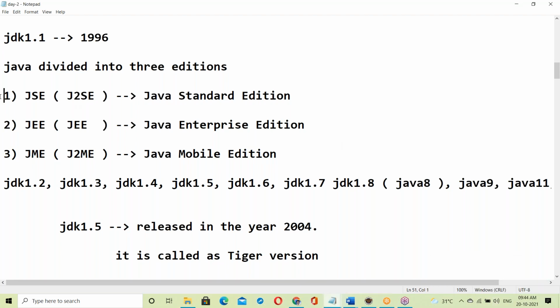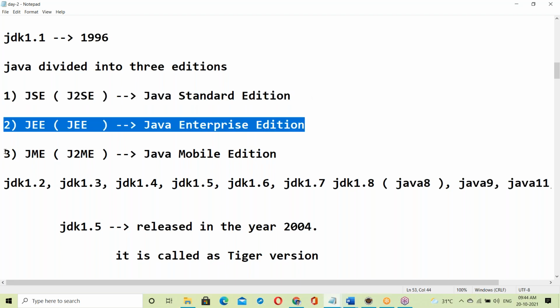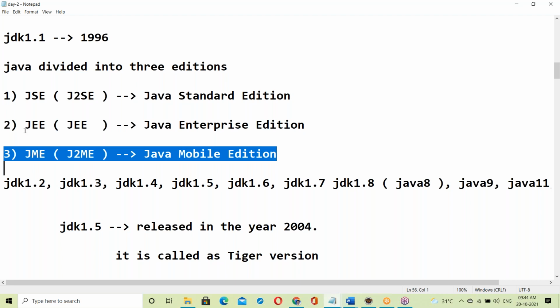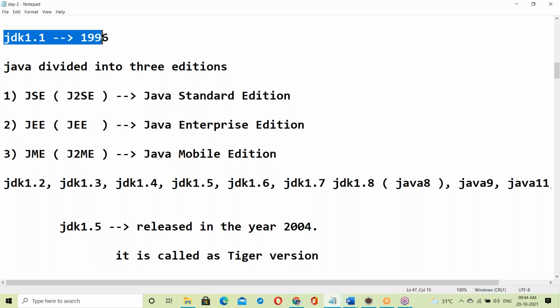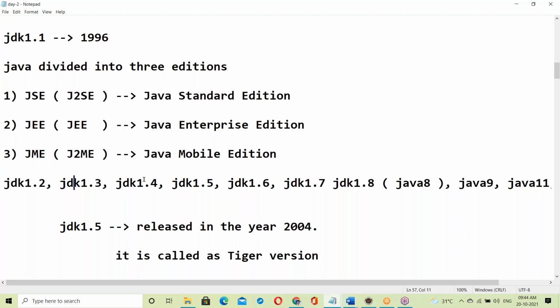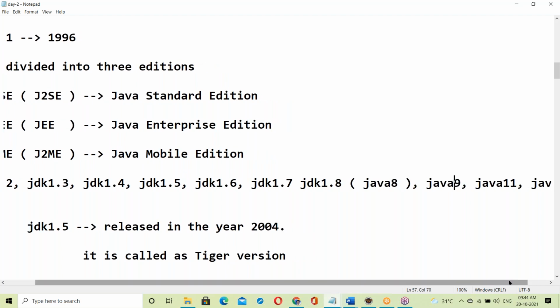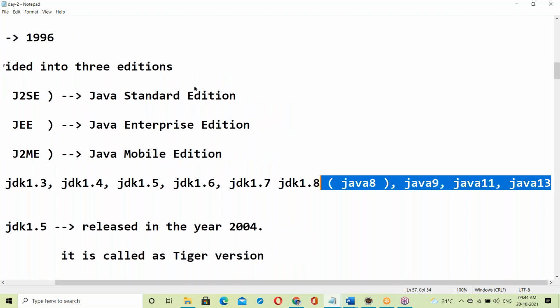Java Standard Edition. Next, Java Enterprise Edition, and Java Mobile Edition. So 1.1 had three editions. Next came 1.2, 1.3, 1.4 and so on, then 8, 9, 11, 13. We'll discuss up to 13 in our syllabus.